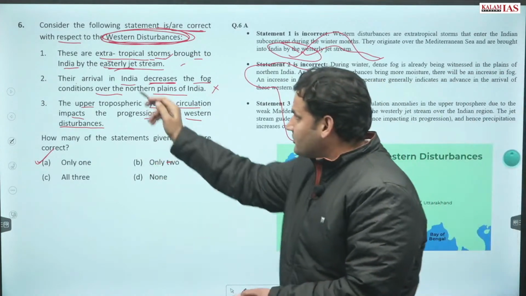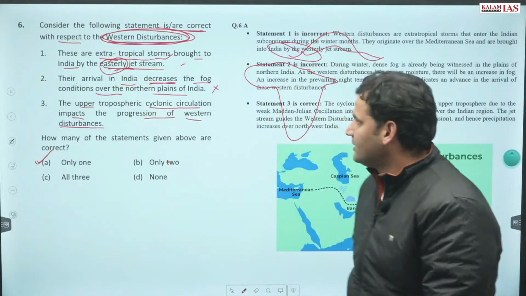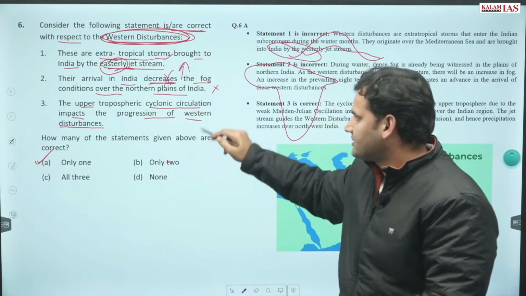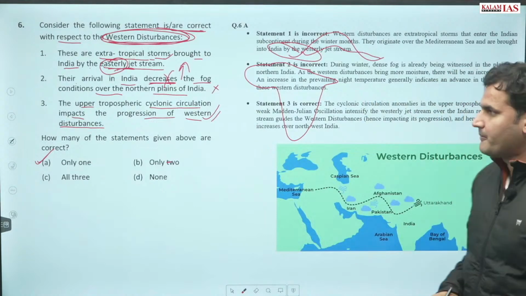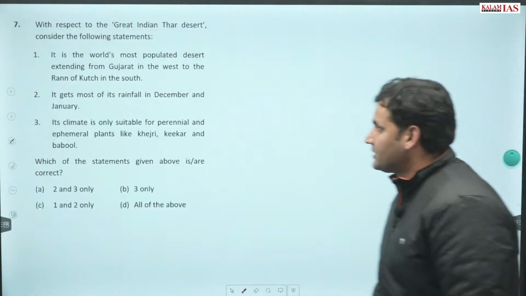First क्यों गलत हो गया? Because this is not easterly, it is westerly, and not a decrease. Obviously true. Moving to question number 7.